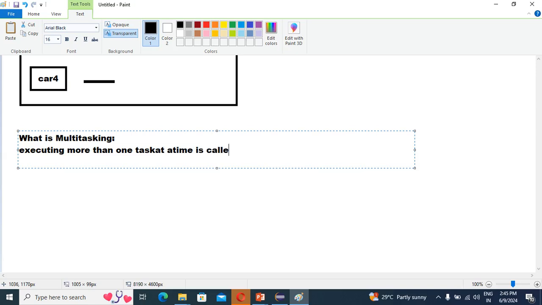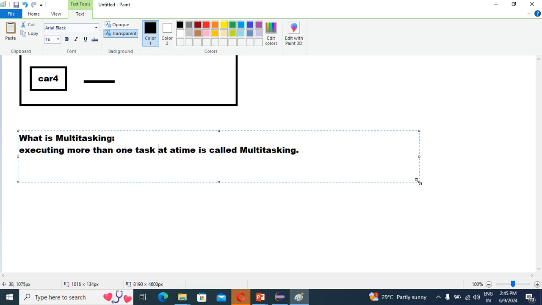Yes or no? Correct. So executing more than one task at a time is called multitasking.